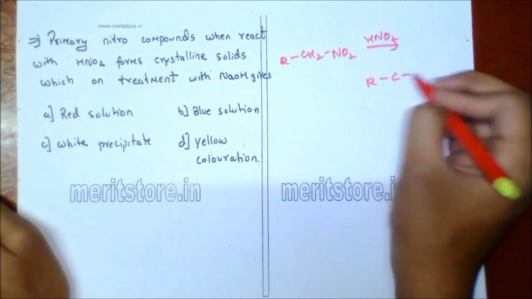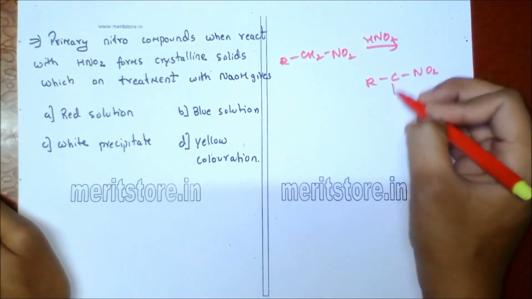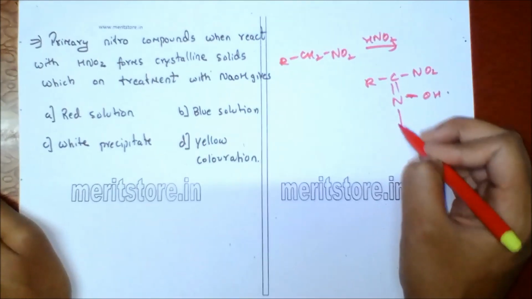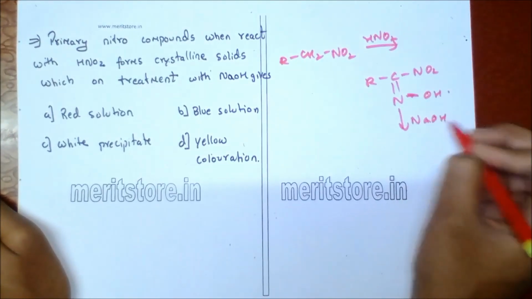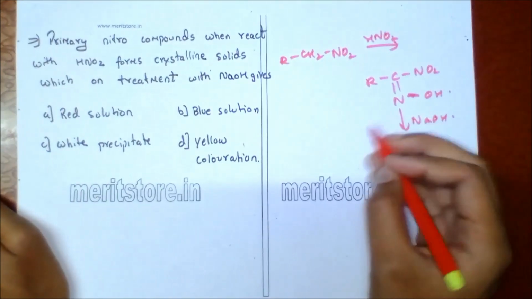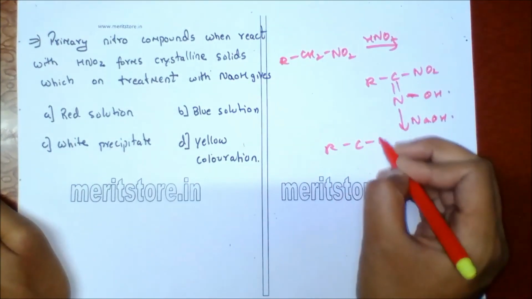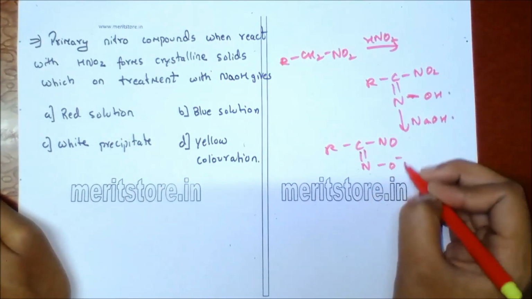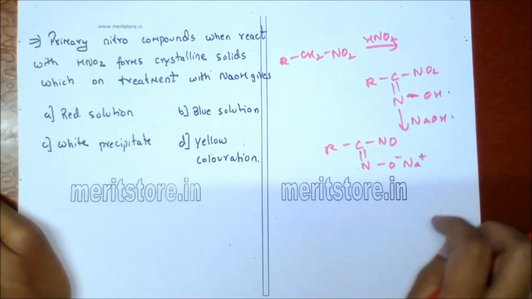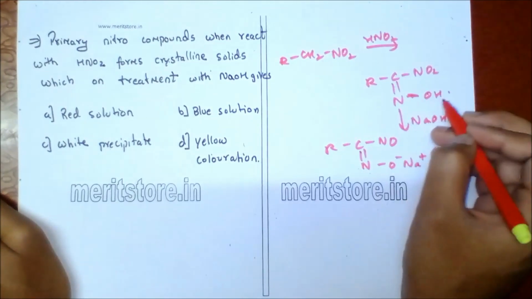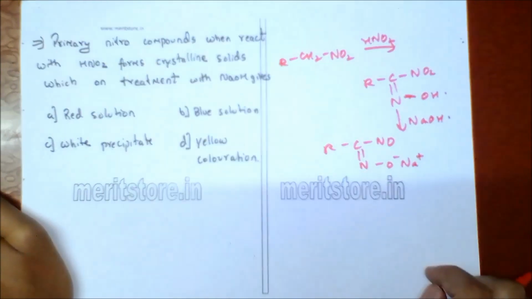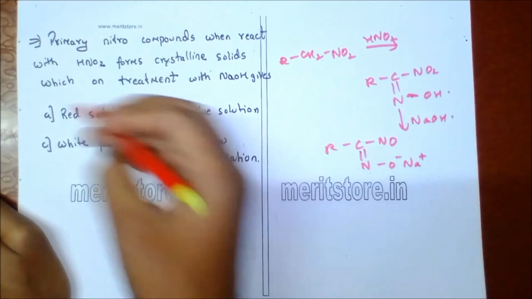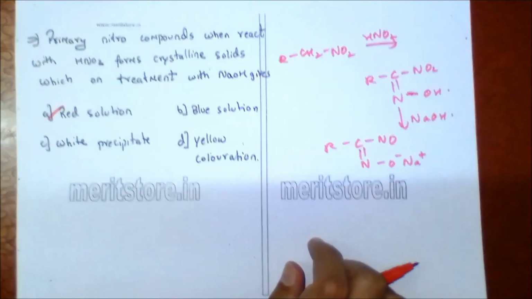The structure is RC(NO2)=NOH, which on reaction with NaOH will give RC(NO2)=NONa. Here the hydroxyl group is affected and the color is blood red. So a red solution is formed, option A.